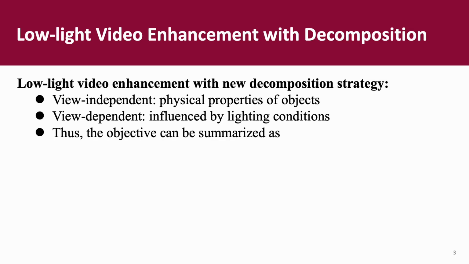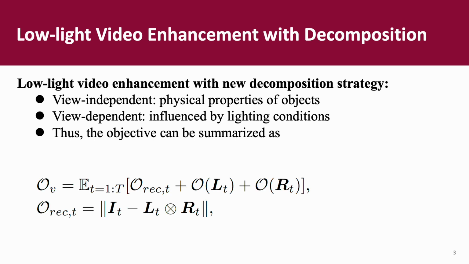First, we make the assumption that a video can be decomposed into two parts: the view-independent part that mainly aims to represent the physical property of objects, and the view-dependent part that aims to model the factors influenced by lighting conditions. Many similar multiplication-based decompositions exist, while ours is different from them, with new learning constraints. Moreover, our decomposition is designed for video data, while current methods are mainly employed for image-based data.